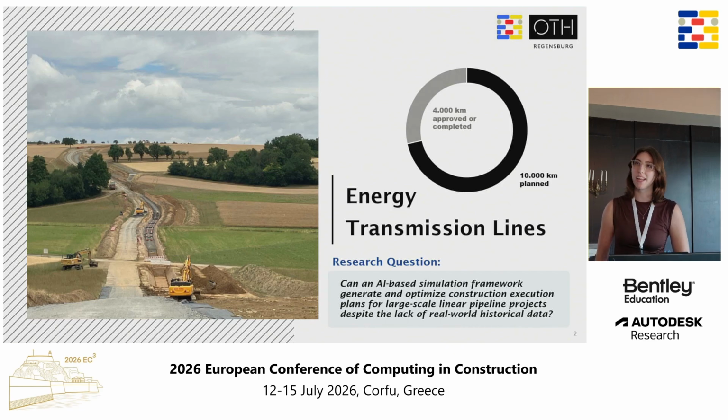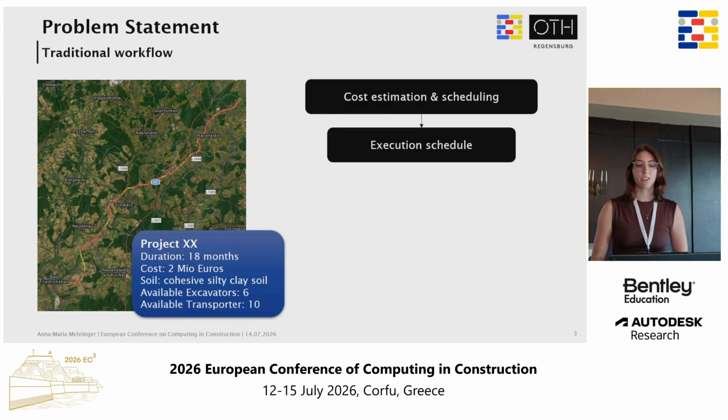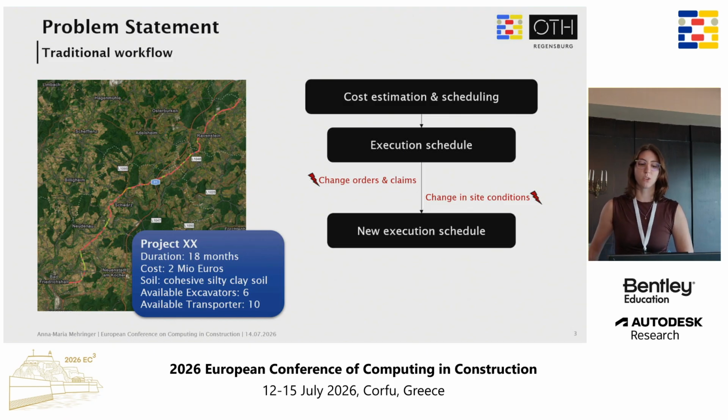So I will just explain to you how it normally works. Normally you have a cost estimation and scheduling at the start of the project. Then you come to the execution phase. There you have an execution schedule. Then, as all of us know, on a construction site there are often claims or change orders, or the site conditions are not what we expected. So we need to get a new execution schedule.